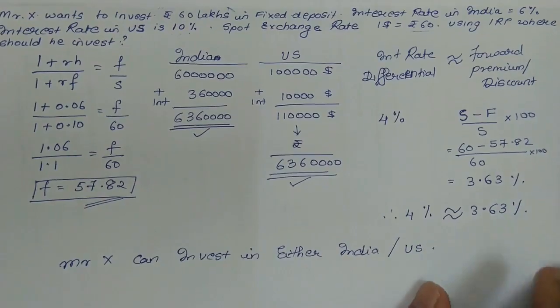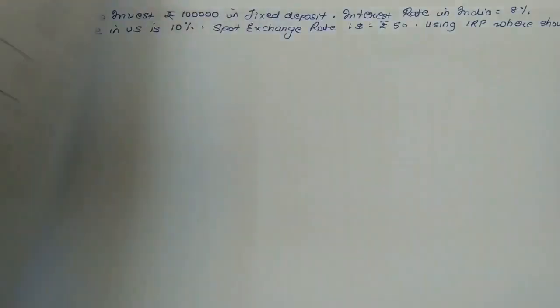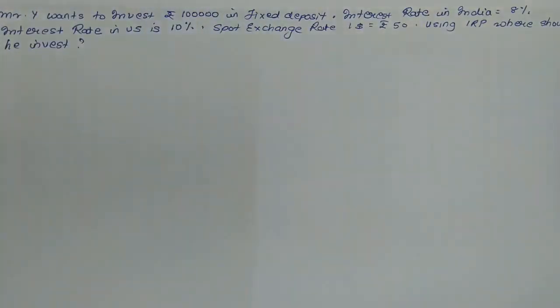Okay, now we'll take up another example. In the second example, it's given that Mr. Y wants to invest rupees 1 lakh in a fixed deposit. The interest rate in India is 8%. The interest rate in US is 10%. The spot exchange rate is $1 is equal to rupees 50.